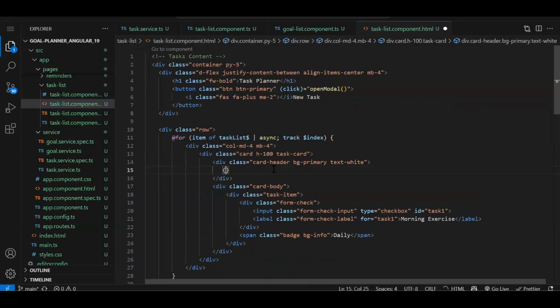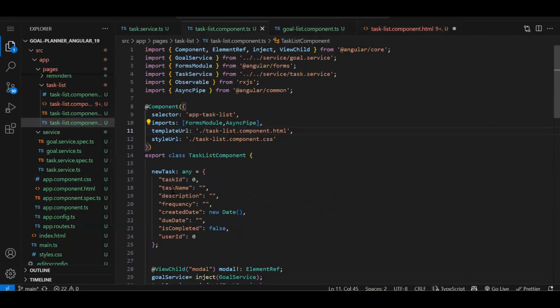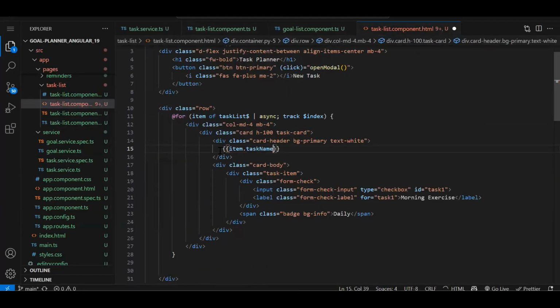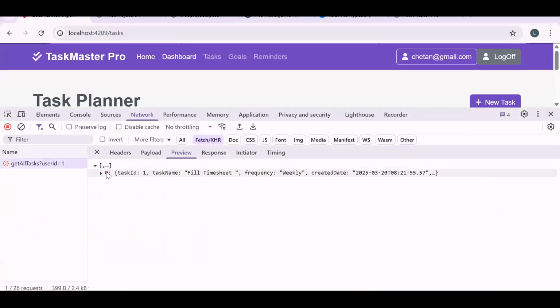So here my task name will be item dot, what's the property name we have? Task name. It will show over here. Then, sorry, here we need to show weekly or something, no? Let's see what data we are getting from the API first.